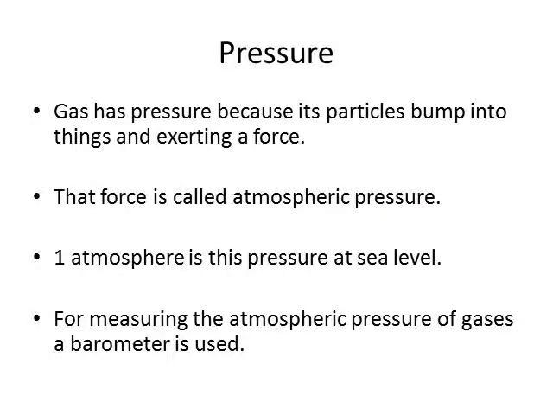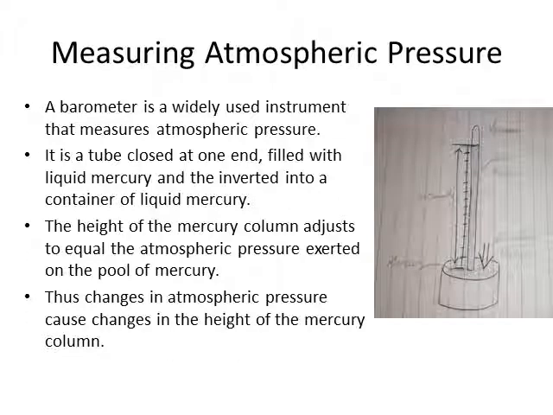Gas has a pressure because its particles bump into things, and as a result they exert force. That force is often called atmospheric pressure. So 1 atmosphere is the pressure at sea level. Most of us who live at sea level will be experiencing 1 atmosphere of pressure on us. If I want to measure atmospheric pressure, a barometer is often used. A barometer is a tube closed at one end, filled with liquid mercury, and inverted into a container of liquid mercury. The height of the mercury column adjusts to equal the atmospheric pressure exerted on the pool of mercury.